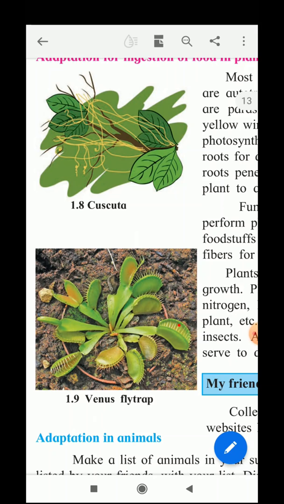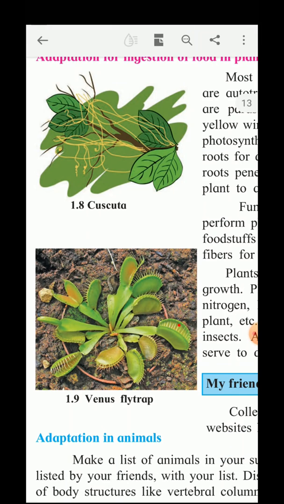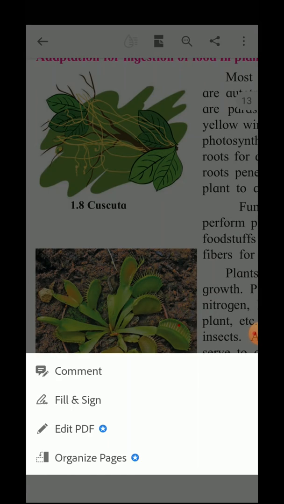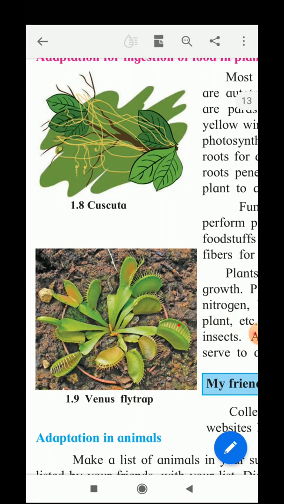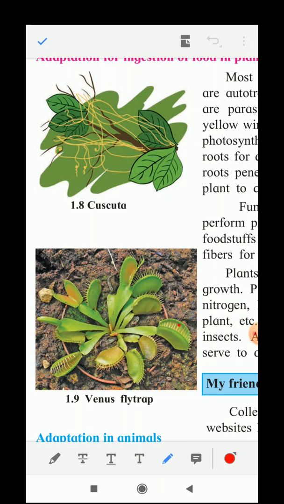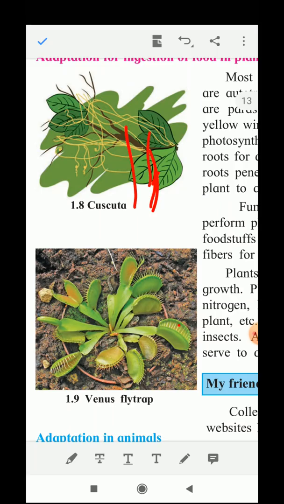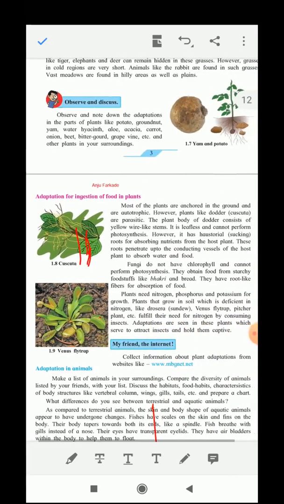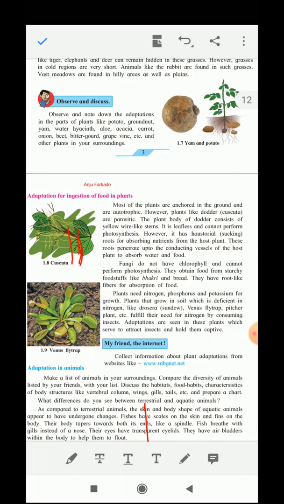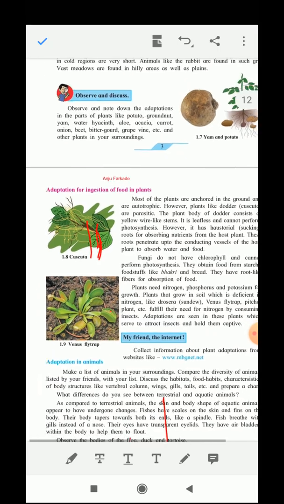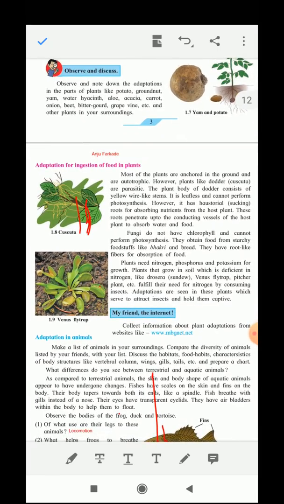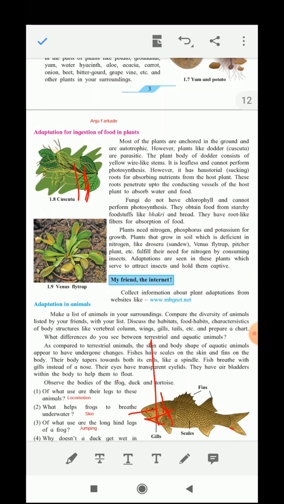This yellow one here is nothing but the cuscuta. This cuscuta grows on the other trees for surviving. Since it is leafless, it cannot perform photosynthesis. However, it has haustorial roots for absorbing nutrients from the host plant.